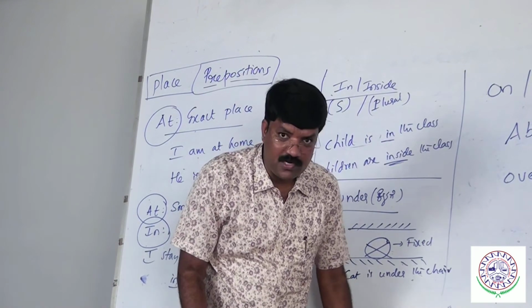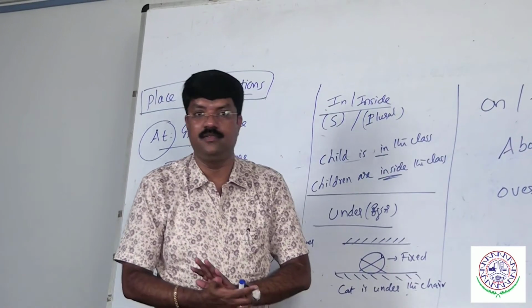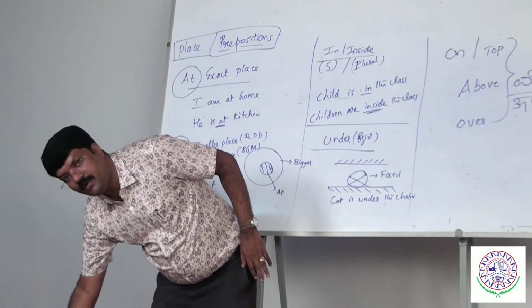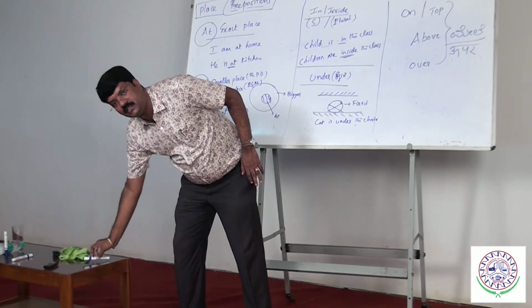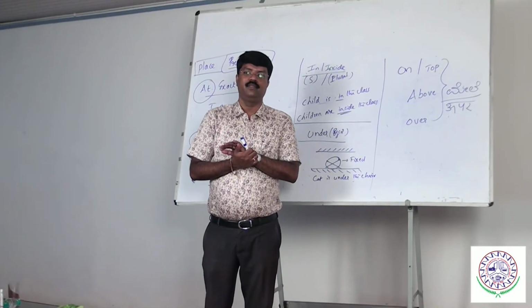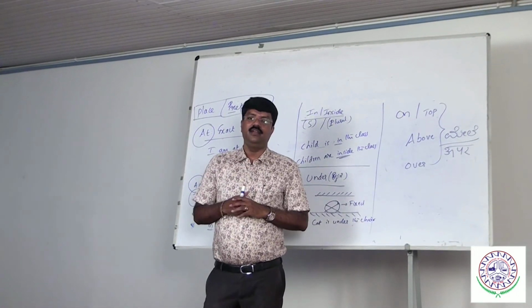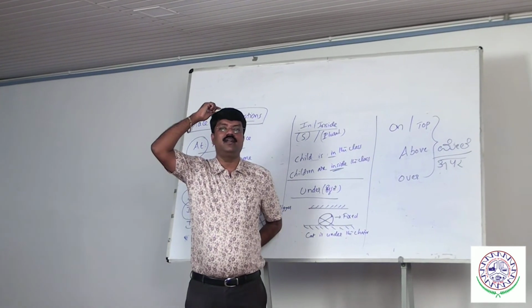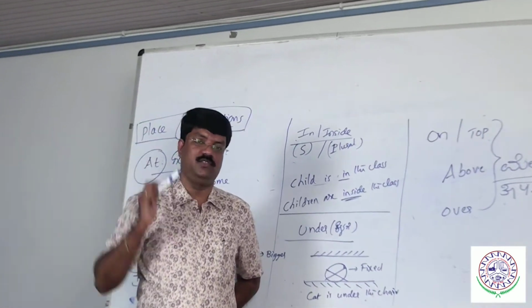Where am I standing? I am standing on the floor, means closely attached. Where is the pen? Pen is on the table. Look here, on means closely attached. Where are you sitting? I am sitting on the chair, matlab closely attached. Where is the marker? Marker is on my head, matlab closely attached.